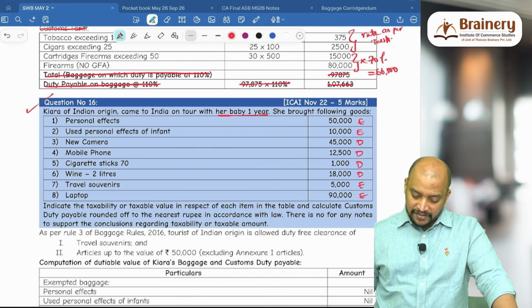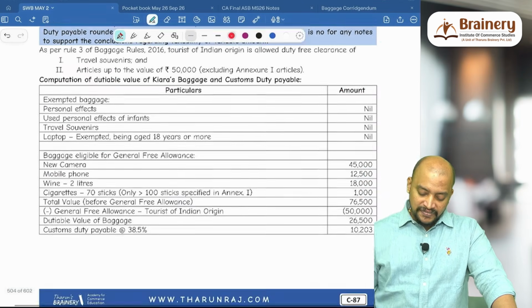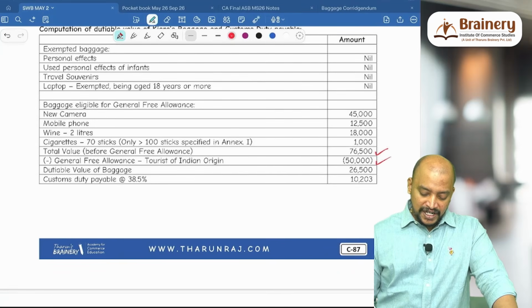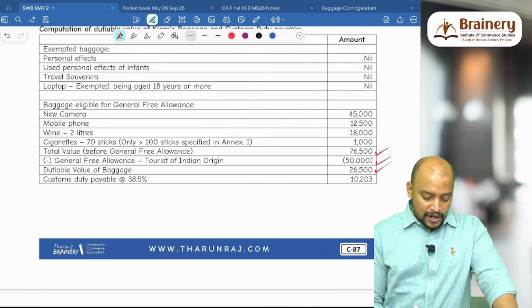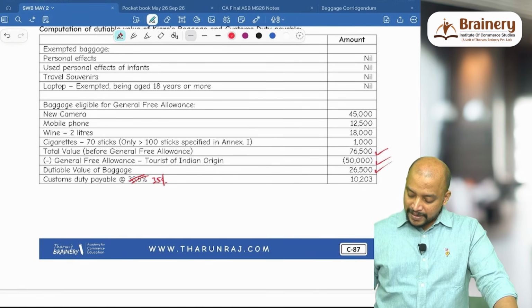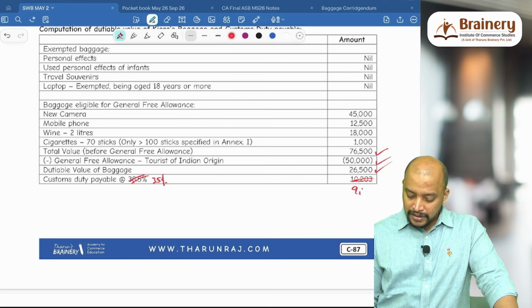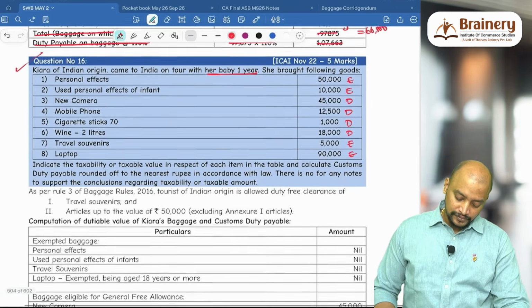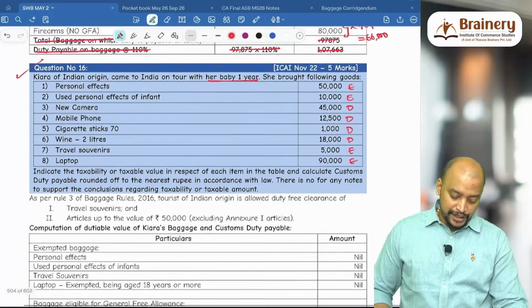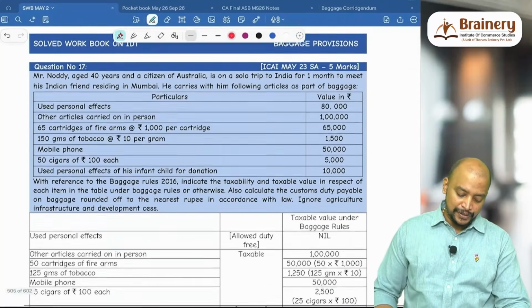So what and all are dutiable? 45,000 plus 12,500 plus 1,000 plus 18,000, 76,500, and this is eligible for GFA 50,000. So the remaining will be 26,500 on that 35%. So into 35%, 9,275 will be taken. Okay, that's the answer. Next, and she is not a tourist of foreign origin, tourist of Indian origin only.